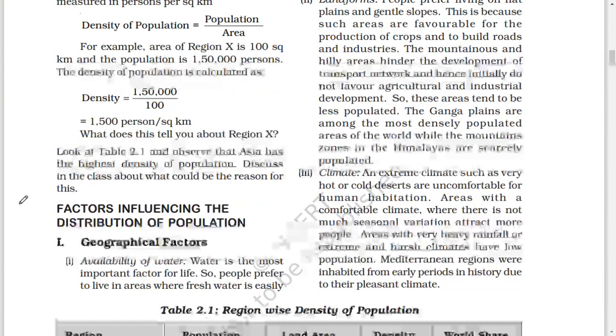Look at the table and observe that Asia has the highest density of population. Discuss in the class what could be the reason for this.